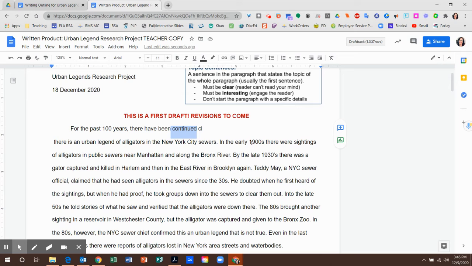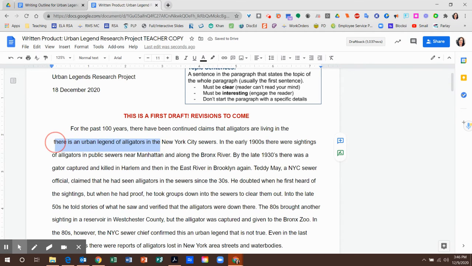that I'm going to show a list, right? I'm going to explain and give them details about these continued, like on and on. Whoops, where did the 50s go? There it is. The 50s into the 80s, right? All right, so continued claims that alligators are living in the New York City sewers.